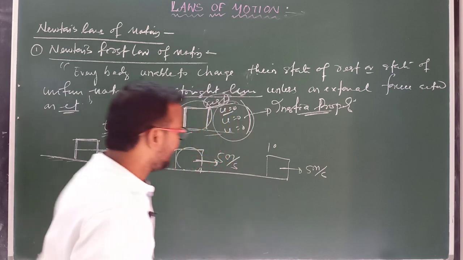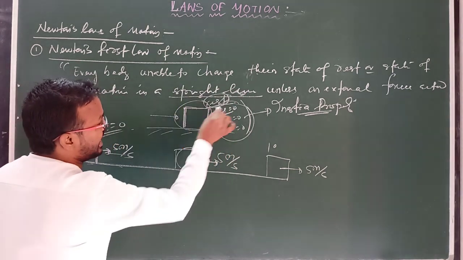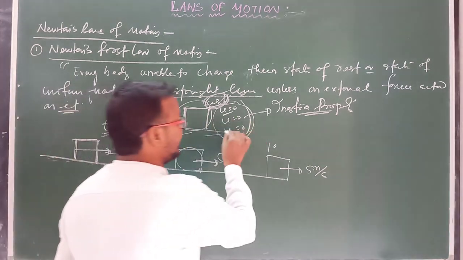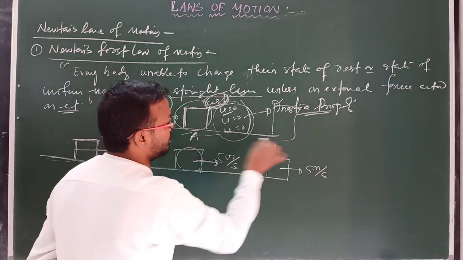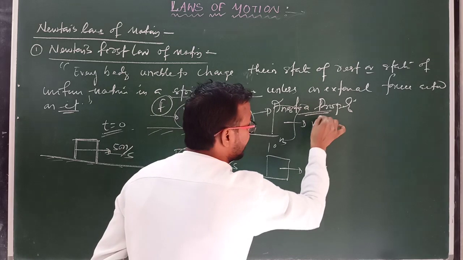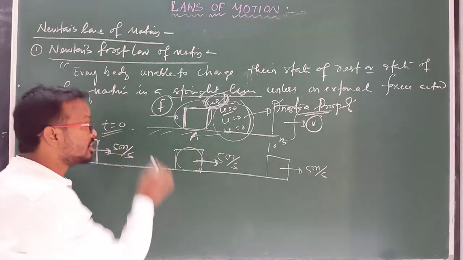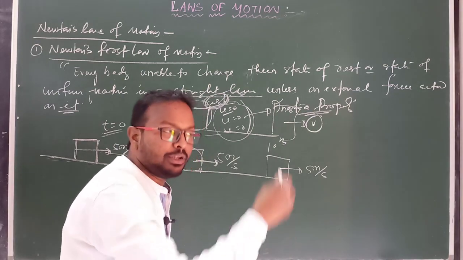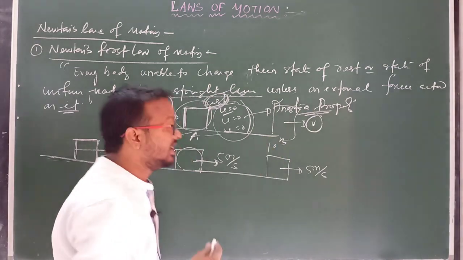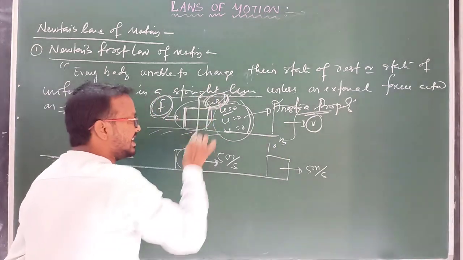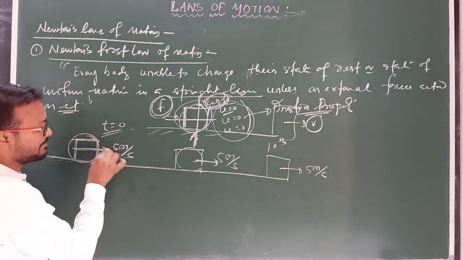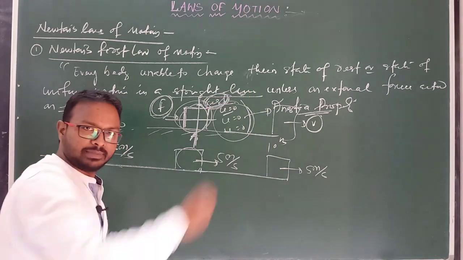is applied on it. If we apply any external force at rest condition, suppose I am applying force here, then it changes its position from A to position B and it may change its velocity V. Clear? So an external force is required to change the state. If we don't apply any external force, then the body remains in its initial state, means rest position, or a body moving with constant velocity in the same direction.